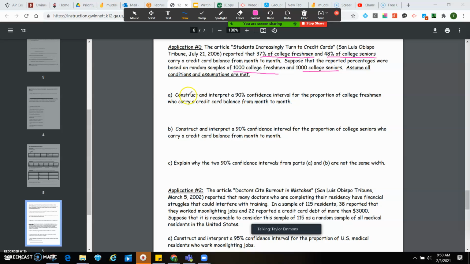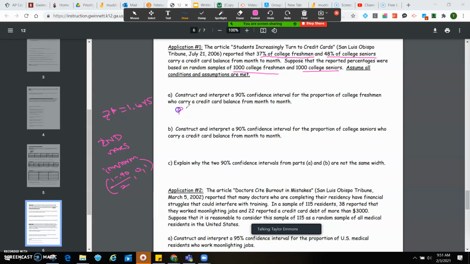Okay, so first of all, we've got to figure out what the z-score is for 90%. So we go into our calculator, we hit second vars, inverse norm, and I'm hoping that my people at home are trying that too. And you do 1 minus 0.9 divided by 2, which is 0.05. Okay, and so my critical value for that is going to be 1.645.